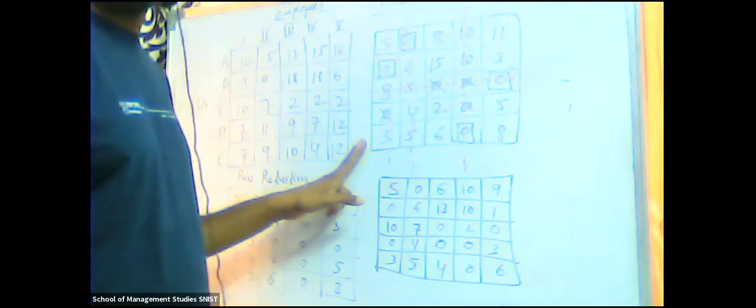Fourth 0 is also cancelled. Fifth 0 is assigned. Then fourth row, first column value is 0, cancelled. Then the same fourth row, fourth column 0 is also cancelled. Then the last row, fourth column 0 is assigned.